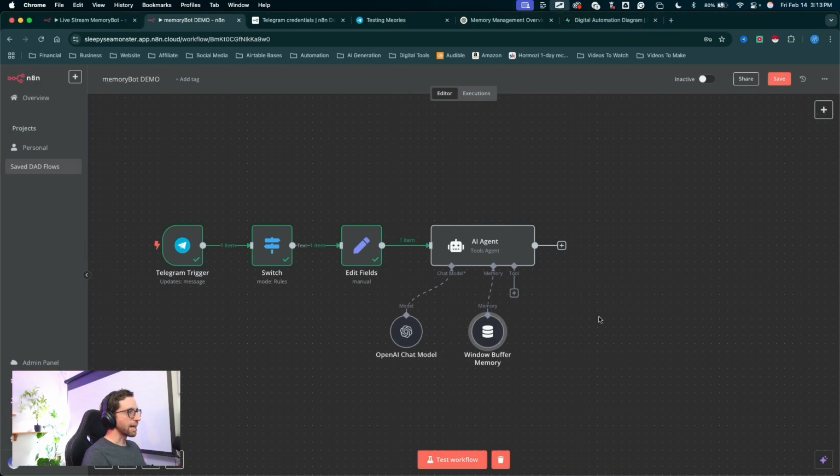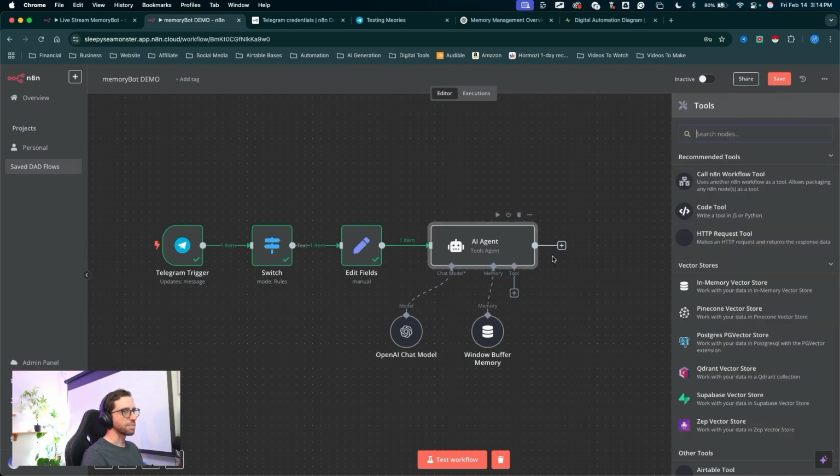The next node we're going to add is the first tool node. This is going to be the Supabase tool. I'm going to click the plus to create a new node.